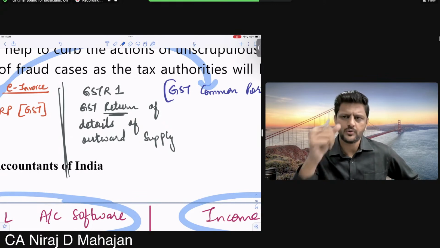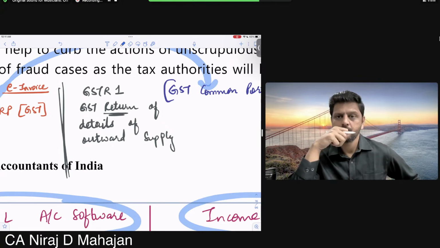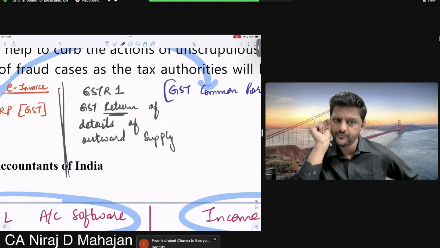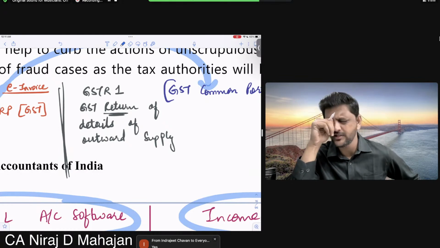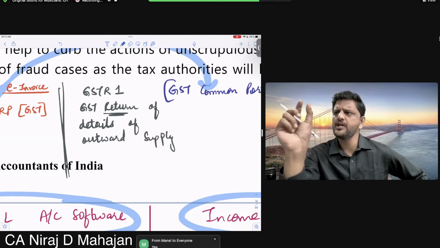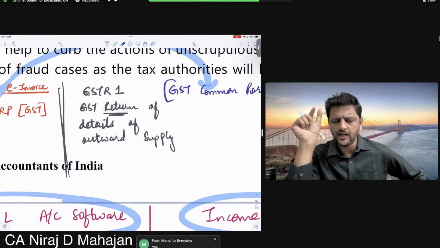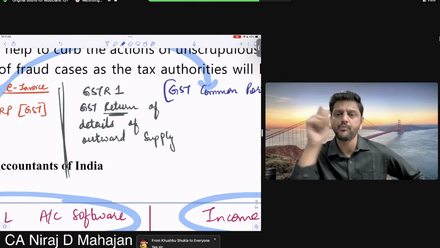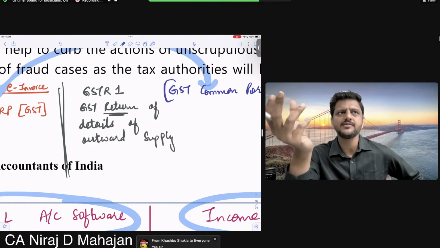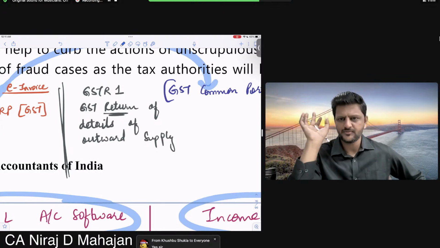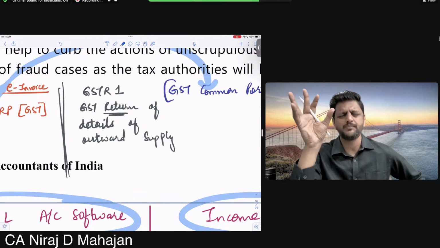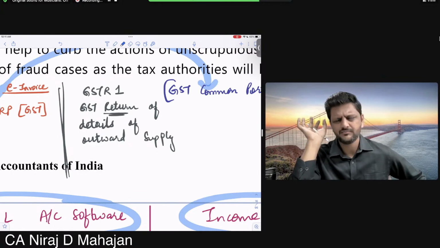Do you remember TDS or no? Whatever TDS you did in a month, you have to deposit in the next month. TDS details of payment I'm talking about, 7th of the next month. Remember this? Whatever TDS you have deducted in the month, that entire month's TDS amount you have to deposit by 7th of the next month. Remember that? Similarly, your common sense: you have done supply in the month. You collected taxes, okay? So on all that supply, the tax on those supply, you have to pay in the next month. Clear or no?